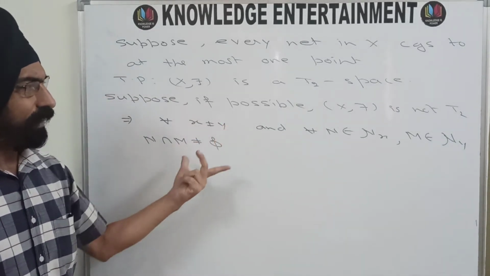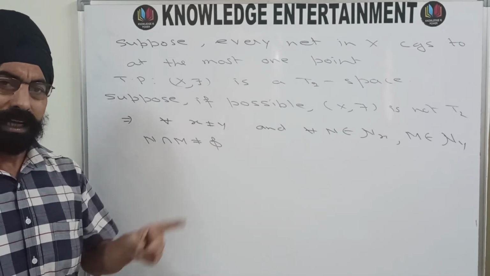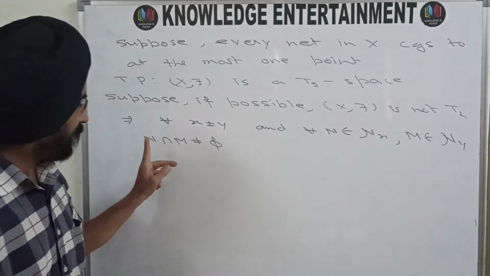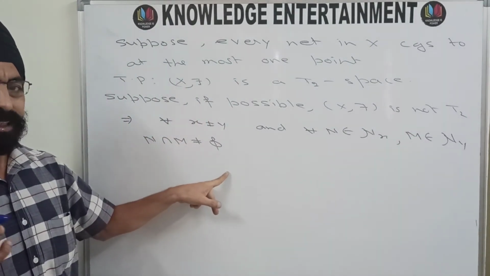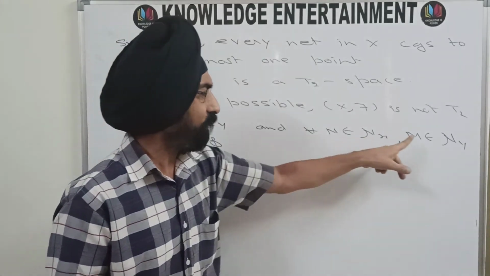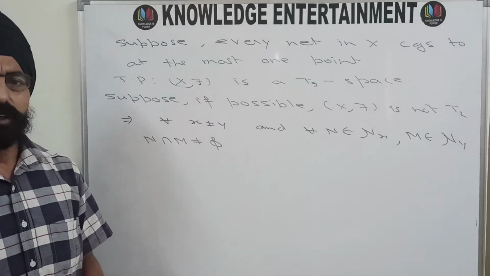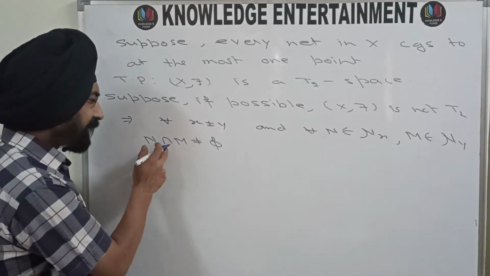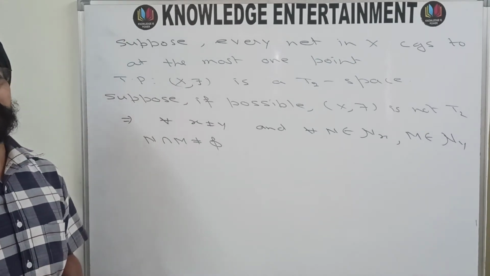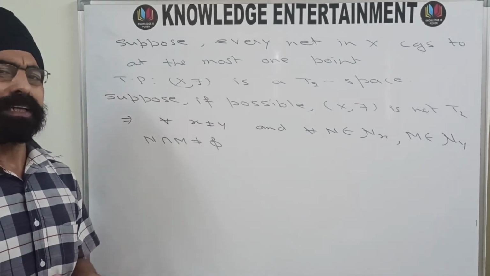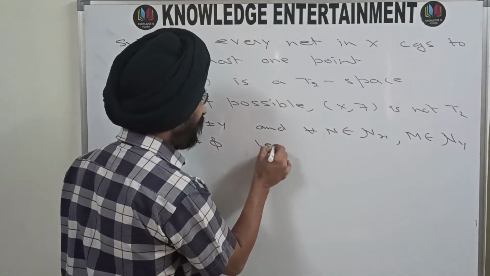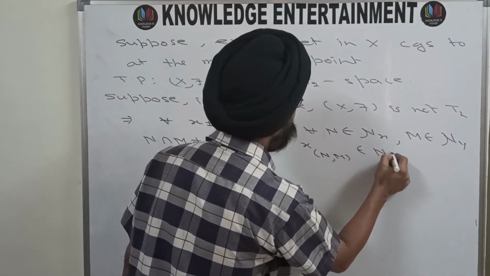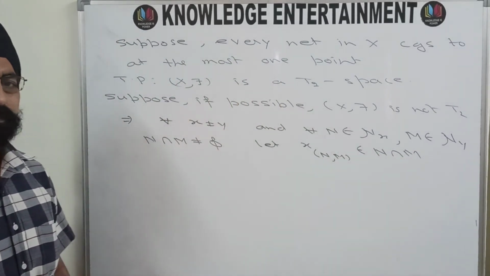This is because we have supposed that the space is not Hausdorff. In a Hausdorff space, there must exist at least one neighborhood here and at least one neighborhood here whose intersection is phi. Now since the space is not Hausdorff, for every neighborhood here and for every neighborhood here, their intersection will be not phi, will be non-empty. Now, if this intersection is non-empty, definitely there will exist some element, and I'm naming that element as x_nm. So let x_nm be the element that belongs to N intersection M.